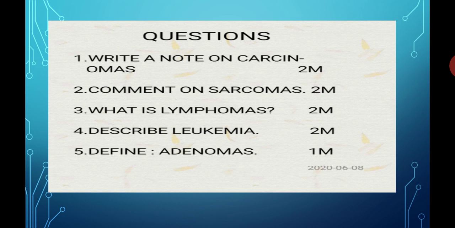Leukemia. The cancer which arises in the bone marrow is known as leukemia, which is also known as blood cancer. And the fifth one, that is adenomas, or another name, adenocarcinomas. Cancer of the thyroid gland, pituitary gland, adrenal gland and the other glandular tissue is known as adenomas or adenocarcinomas. So student, in this topic we have seen the types of cancer, and that classification is based on the type of tissue which is affected. Thank you so much.